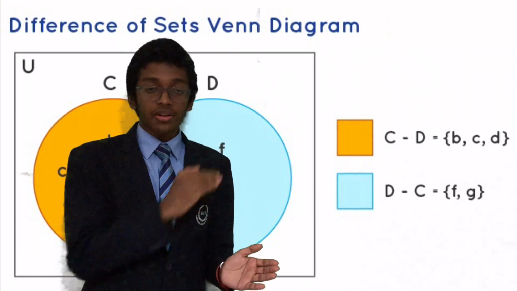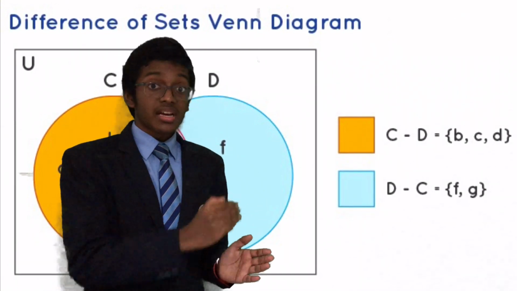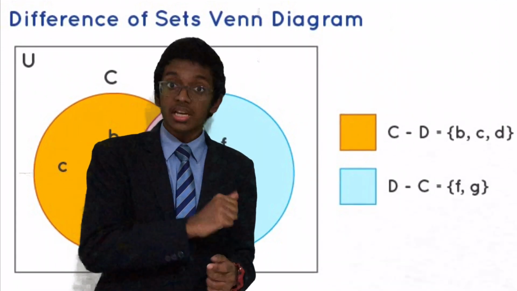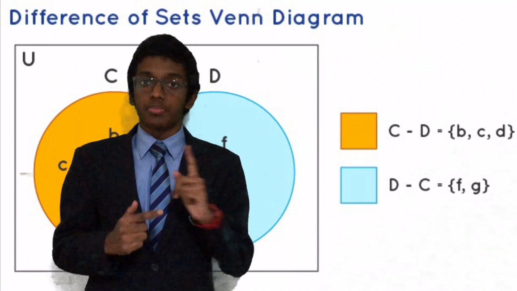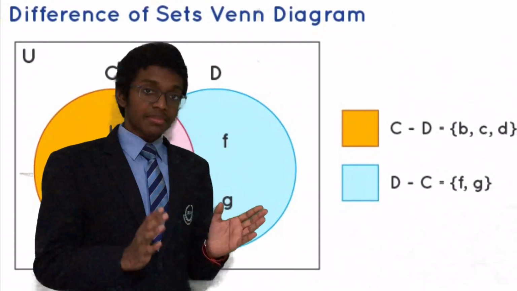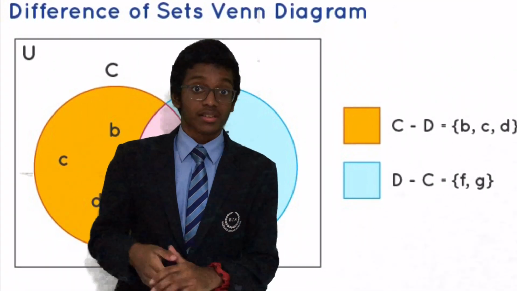Once again, for each of the sets, for example A minus B, we must look at all the elements which are found in A, but they should not be common to A and B both. In case there are any such elements, we must remove them. The same applies for B minus A. I hope that's clear for all of you, my dear friends.